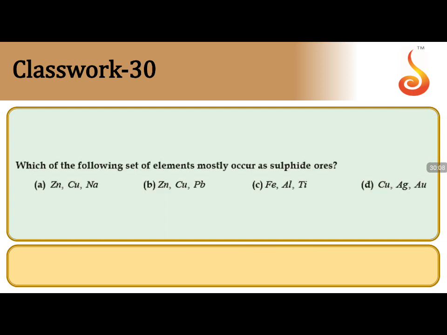Coming to the 30th question, which of the following sets of elements mostly occur as sulfide ores? Very good question. Sodium mostly occurs as chlorides, so alkali metals will not come here. Pb, copper and zinc occur as PbS, Cu2S and ZnS, so all three are possible. Aluminium is Al2O3, an oxide ore, so not possible.